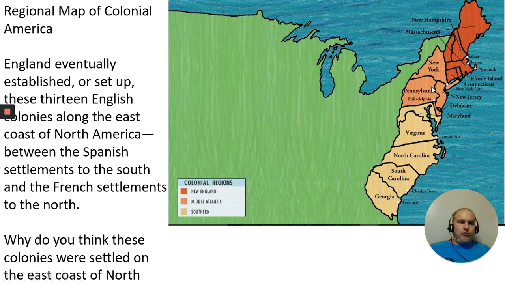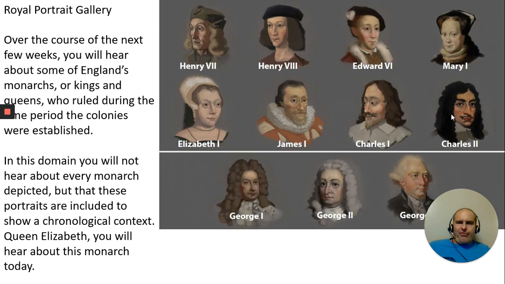Because they're close to rivers, the ocean, they stay close to natural resources that they can use. It took a while before we started branching out to the rest of the country.